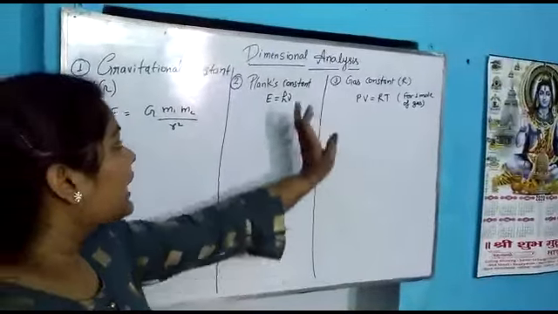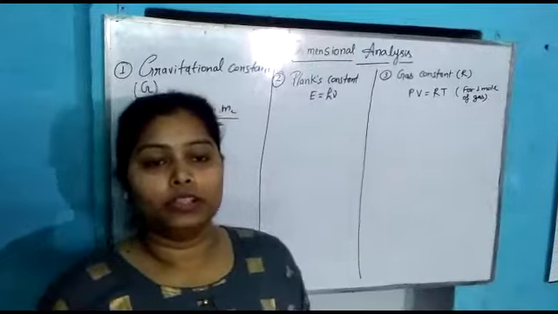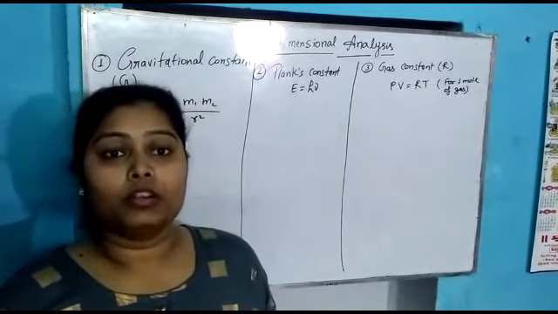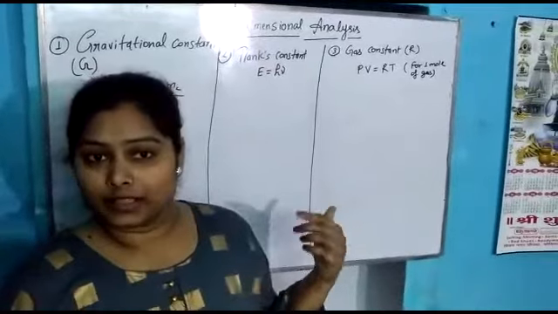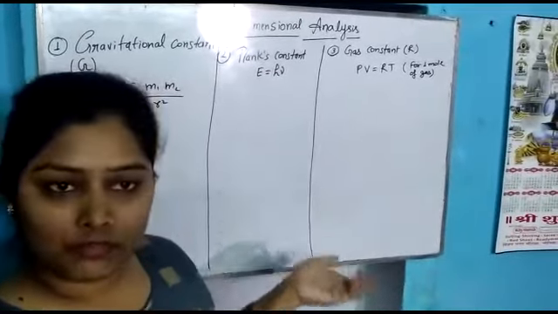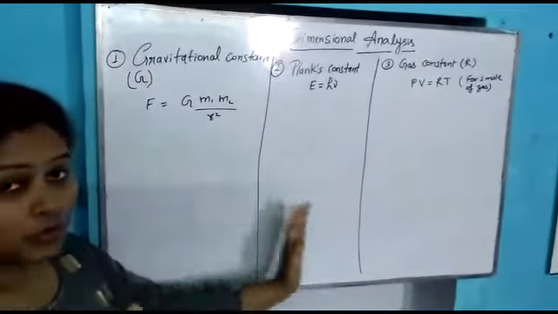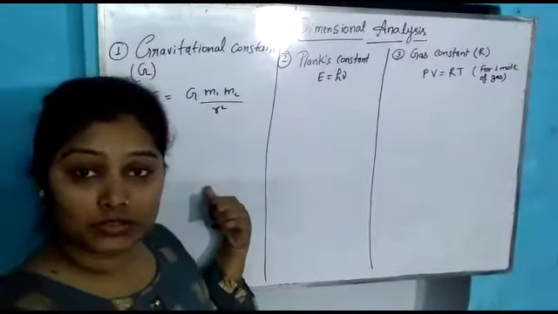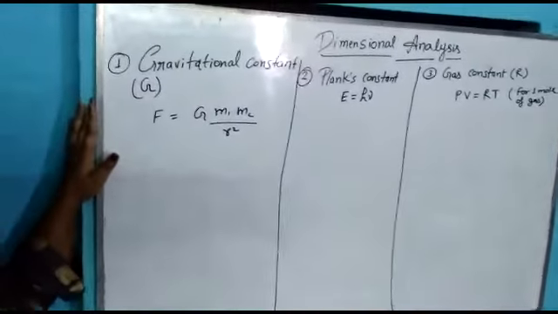So let's start dimensional analysis part 2. In my last video, I told you that there is no dimensional formula for a constant term. When I have written the dimensional formula of kinetic energy, that is kinetic energy equals half mv squared, the half is the constant term. Now here we have some constants which have their dimension formula and also their unit. So let's see. This is a gravitational constant.